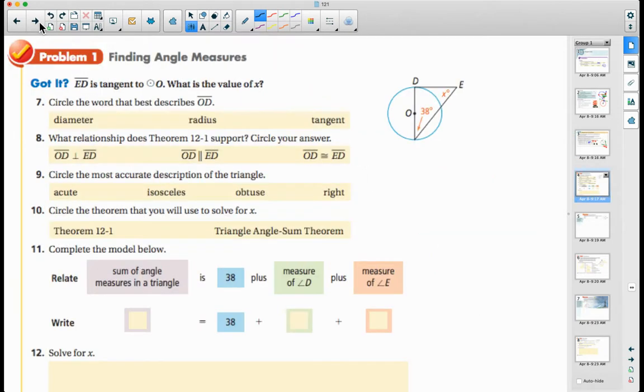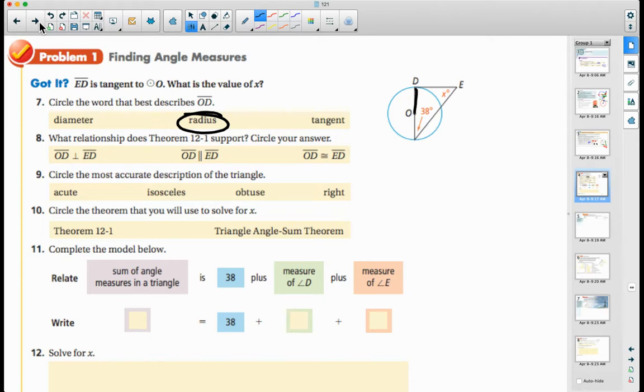All right, finding angle measures. Segment ED is tangent to circle O. What is the value of X? Circle the word that best describes the segment OD. What kind of segment is OD? Well, that's a radius, right? Segment OD is from there to there, right?